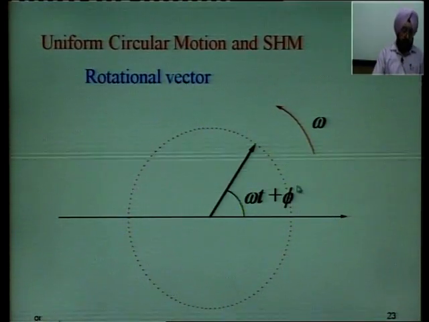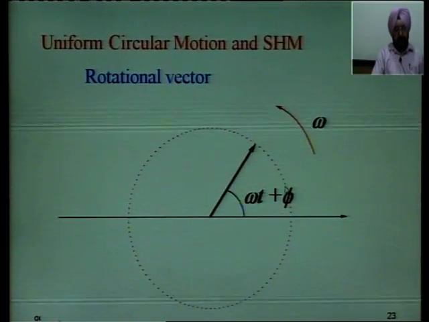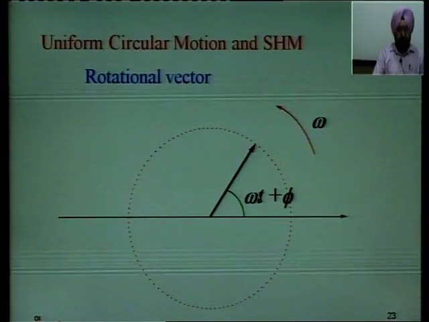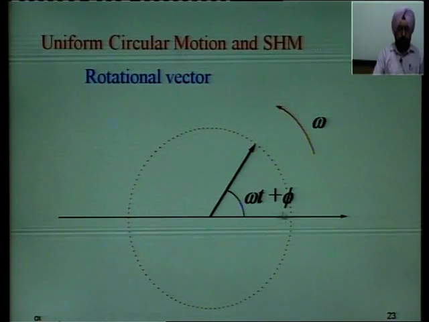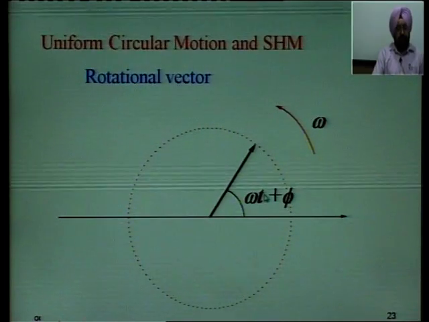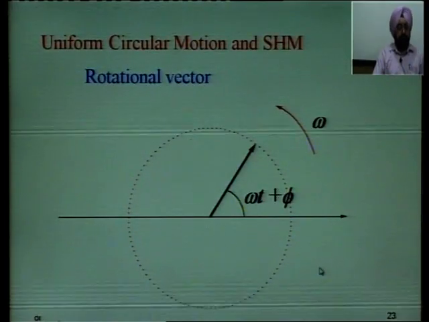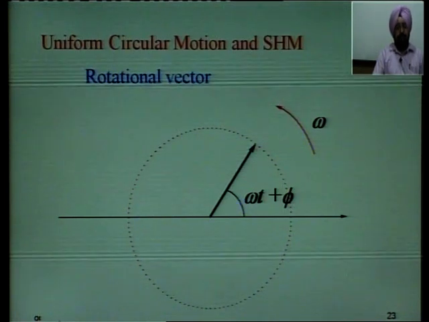Now, as I told you, if you see the last slide, the angle was phi, the particle was already positioned at point phi. Now, the particle has moved through angle omega t. So, the total angle from the mean position is omega t plus phi. So, phi is called epoch. Epoch means initial phase, the initial position of the particle, that is being given by phi.